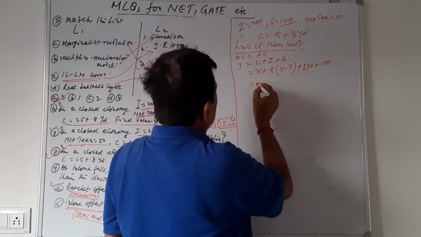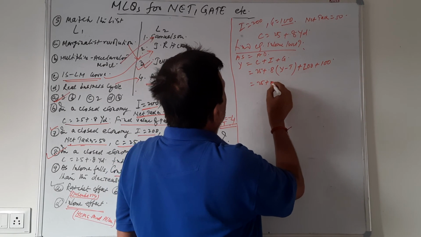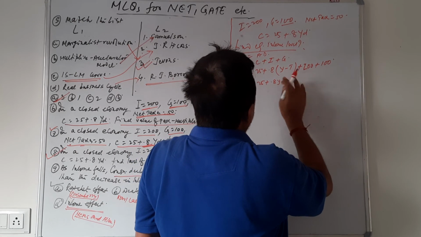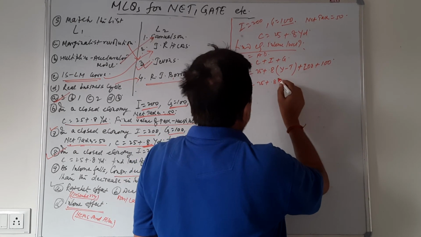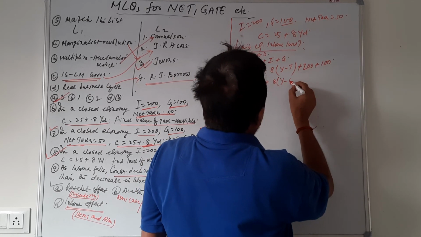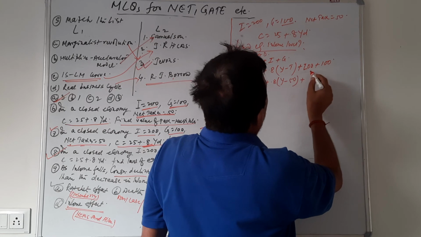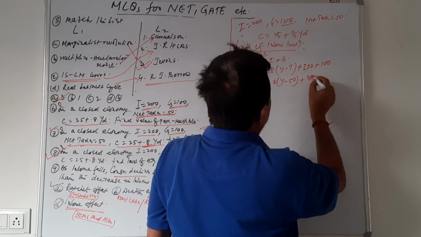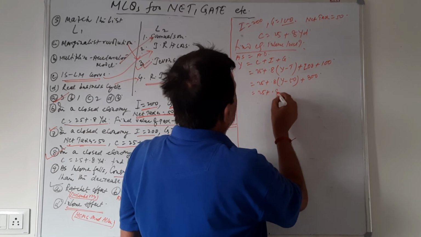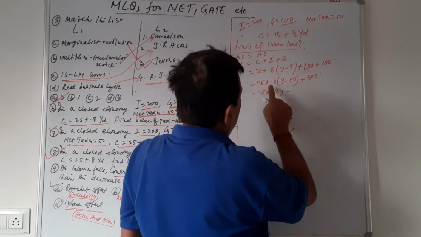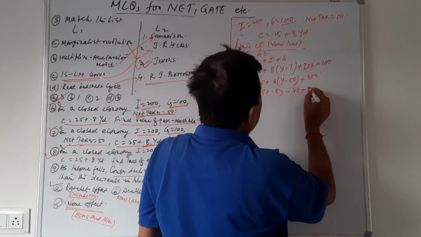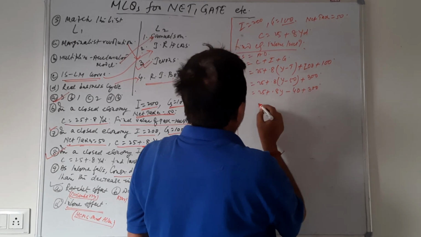Now this equation has to be solved. 25 plus 0.8 Y, and the value of tax has to be put in. Tax is 50. So 50 plus 200 plus 100, 300. So it is 25 plus 0.8 Y minus 0.8 into 50, that is 40, plus 300.